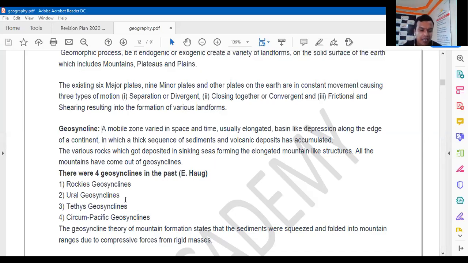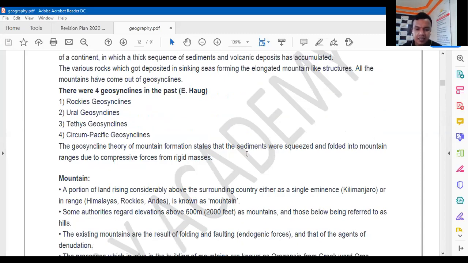So there are 4 types of geosynclines in the past: the Rocky geosyncline, where the Rocky Mountains were formed; the Ural geosyncline, which led to the formation of the Ural Mountains between Asia and Europe; the Tethys geosyncline, where the Himalayan mountain ranges were created; and the Circum-Pacific geosyncline, which led to the formation of various islands. So the geosyncline theory of mountain formation states that the sediments were squeezed and folded into mountain ranges due to compressional forces from the rigid masses, right?